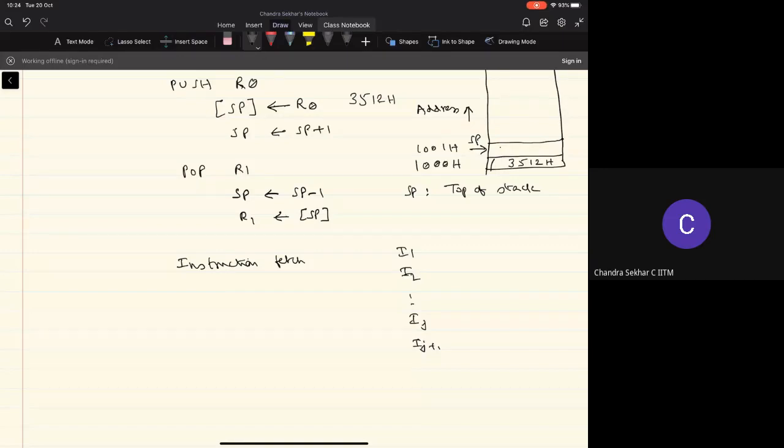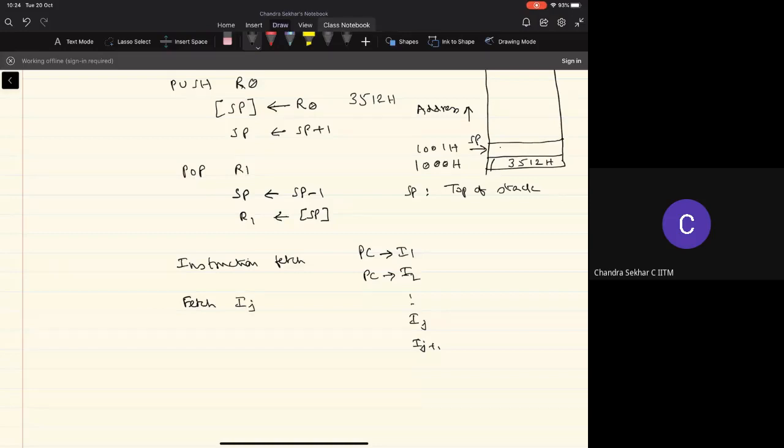So whenever I'm going to start the execution of the program, the PC should point to the first instruction's address, that is where the instructions are stored in the memory, right? Then after fetching this instruction 1, my PC should point to the next instruction, right? So if I'm going to fetch